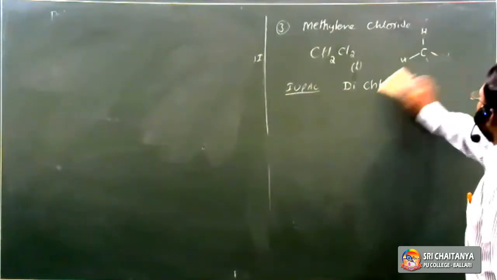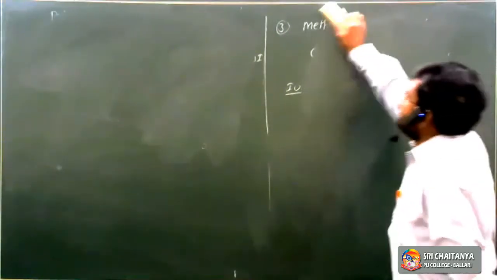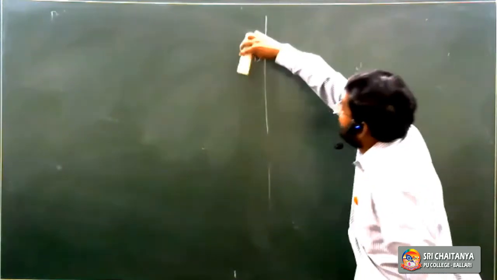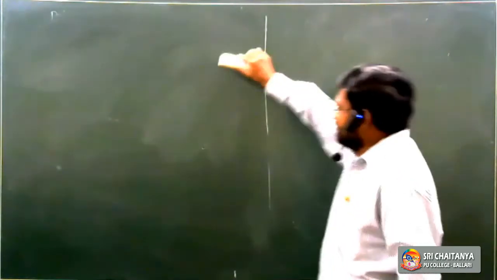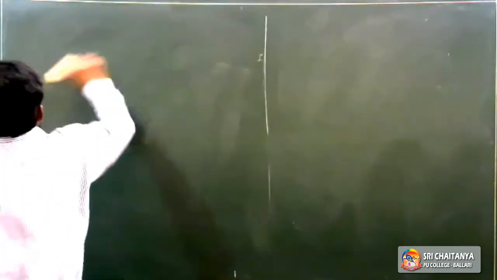Its effect on human beings: it can damage the central nervous system, it can damage the skin, and it can damage the eyes. So these are the uses and side effects of dichloromethane.